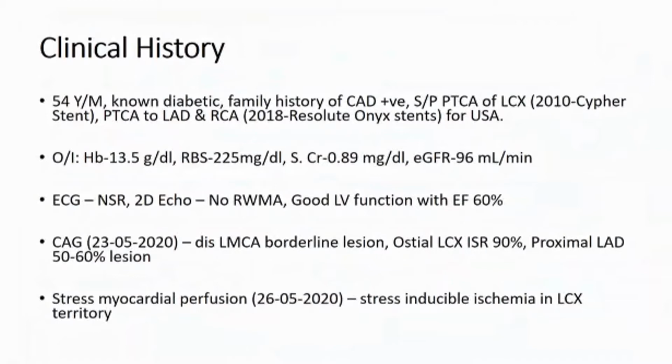His hemoglobin, serum creatinine, and biochemical parameters are very fine, and ECG is normal. Echo shows no RWMA, good LV function, and he underwent stress thallium, which showed significantly positive LCX territory. Now, can you show the angiograms?